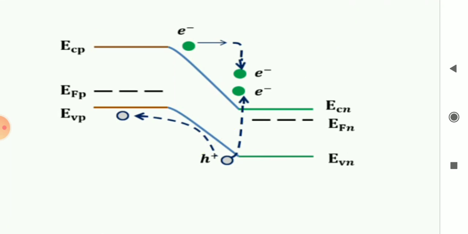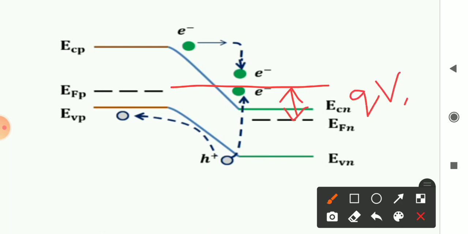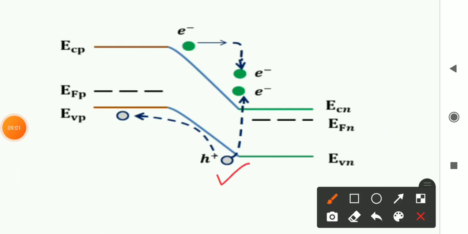Here we have to draw this energy band graph for the reverse bias condition. We know the Fermi level for the n region under reverse bias will be lower compared to the Fermi level for the p region. You can refer here, it is lowered by the value of Q times VR, that is charge times the reverse applied voltage. This is the energy band diagram which we already studied in the previous class. Now what happens? Due to impact ionization, an electron-hole pair is generated. So this is the generated electron-hole pair.